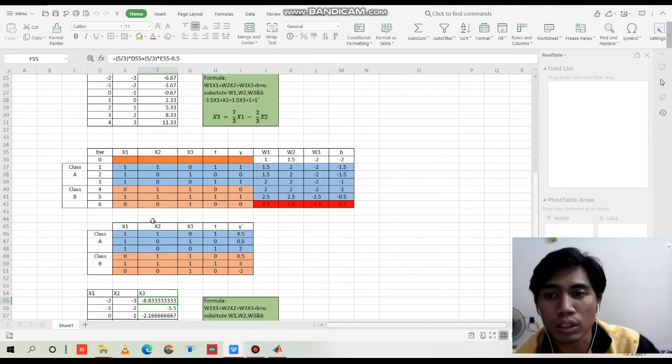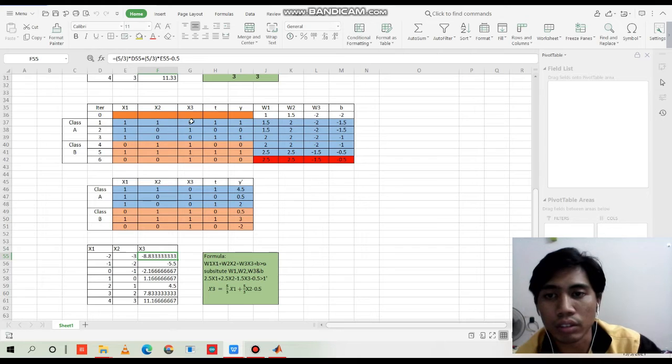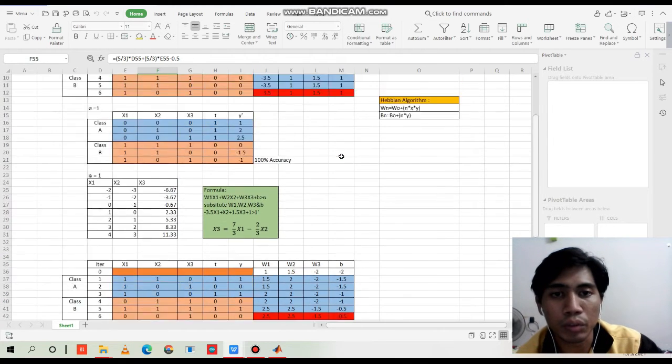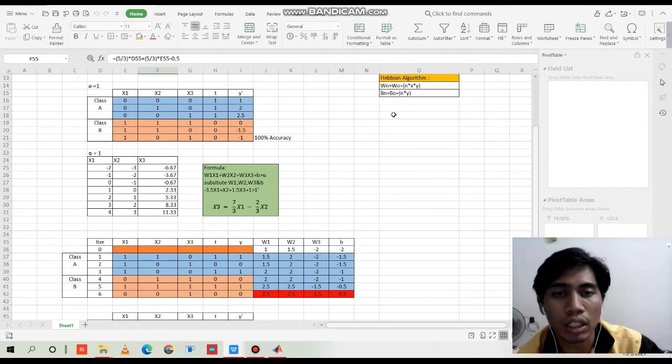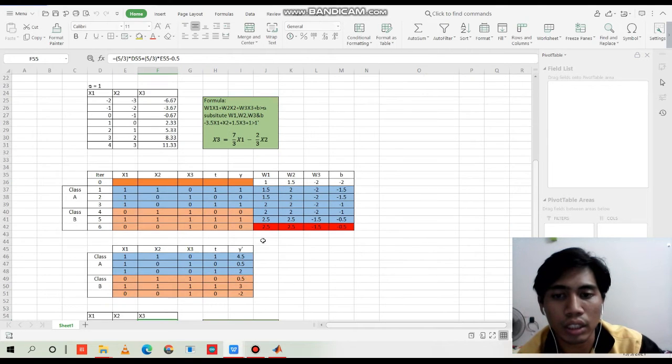For task 2, we just rearrange and assume the new target and y and w1, w2, w3 and bias. We also use the previous formula to get this value, so we can get our finalized result.